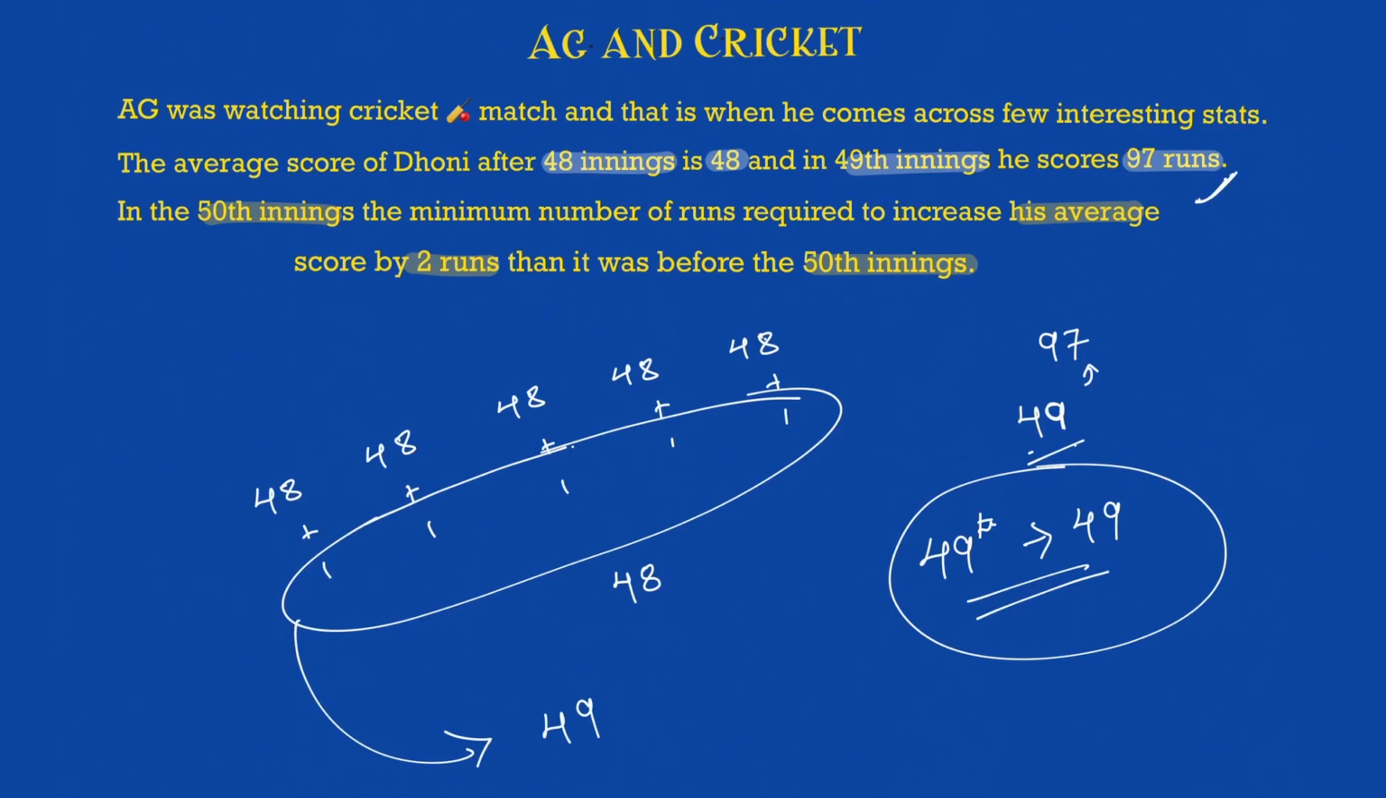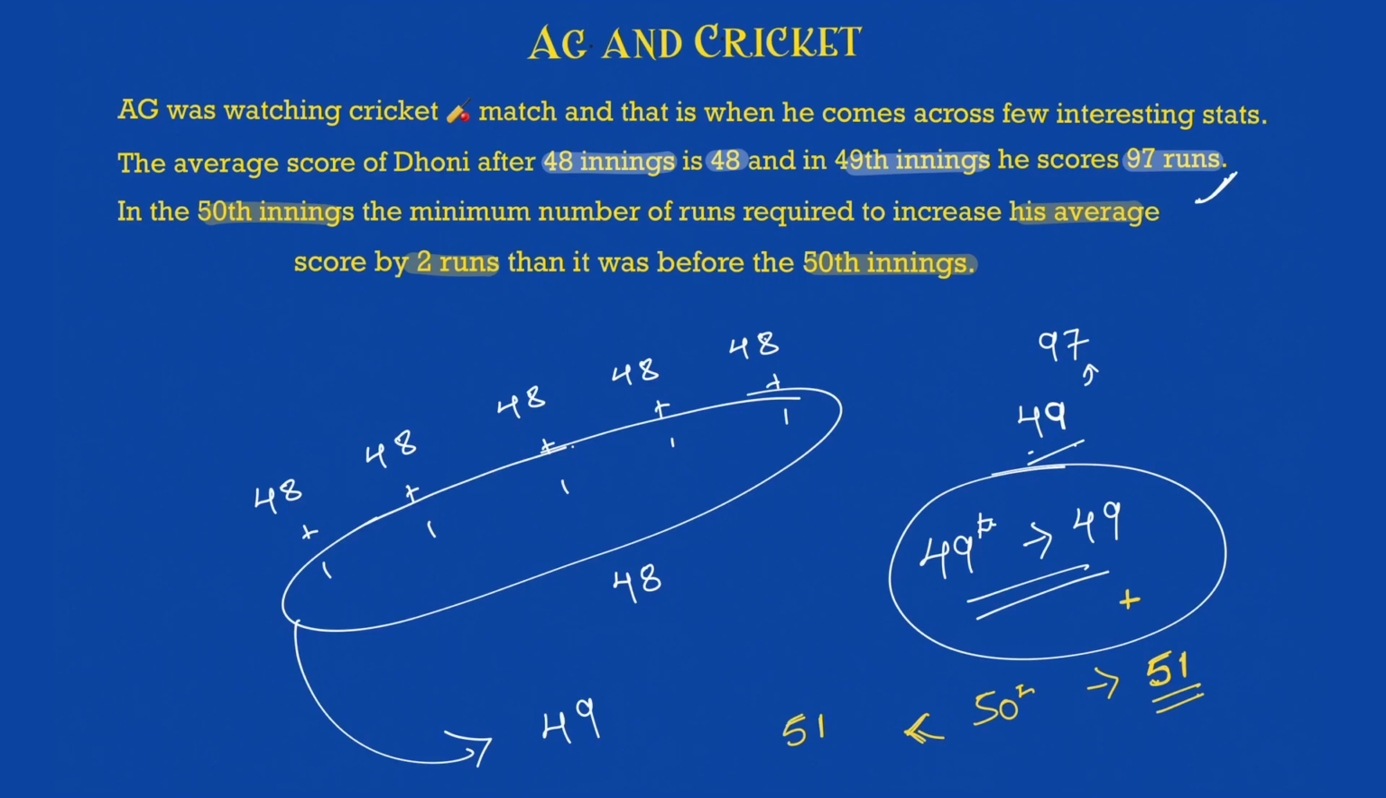So he has to reach an average of what? 49 was his average in 49th inning. 50th inning, his average has to become what? 51. Okay, in the 50th inning, his average has to become 51. The question that is being asked to me is, how much runs should he score in the 50th inning? Okay, which means what? See, now he has to first maintain an average of 51.